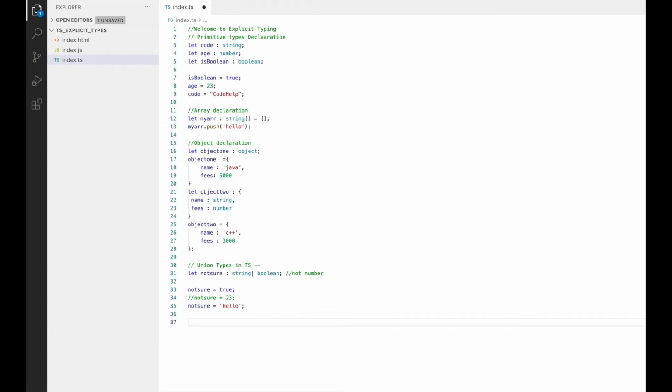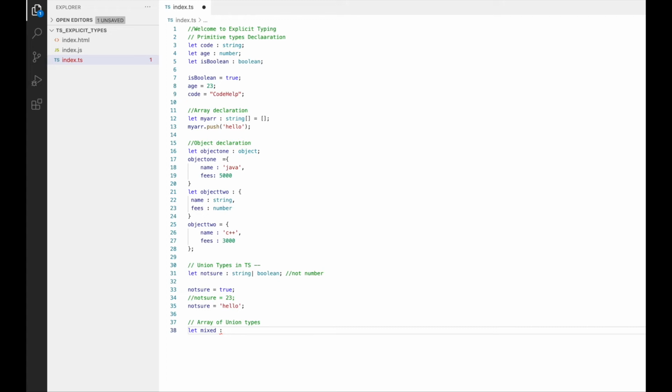Moving on, as with primitive types, we can declare arrays of union types as well, which will allow mixed types to be stored in the array. If I want an array which can have a string and a boolean, how can I do that in TypeScript? Let's create an array, let mix, and I want it to be of type string and boolean so that it could store these two types of values.